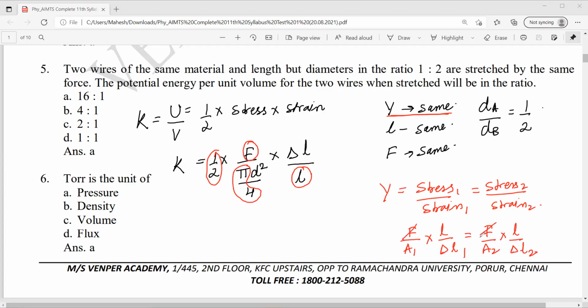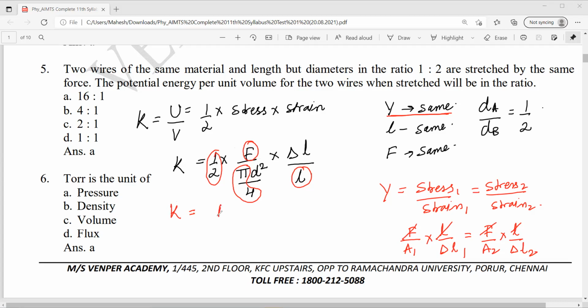Force is same. L is also same. So A1 into delta L1 equal to A2 into delta L2. Okay. So we can write like this: K equal to, this all are constant. A1 into delta L1 is also equal to A2 into delta L2.